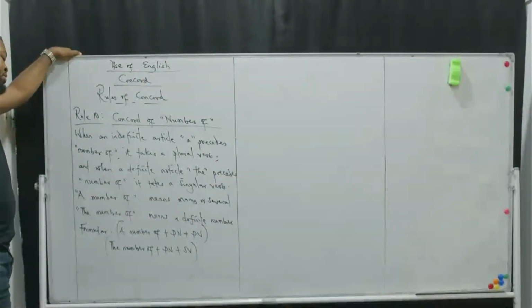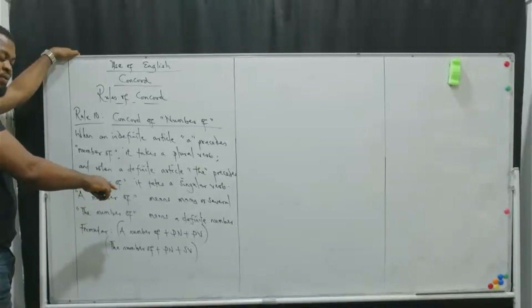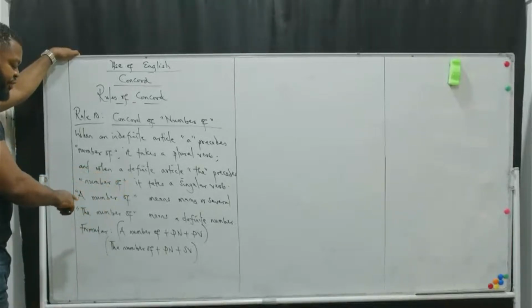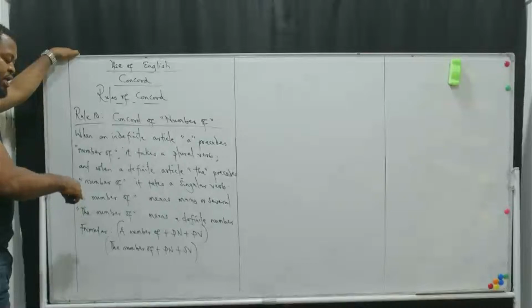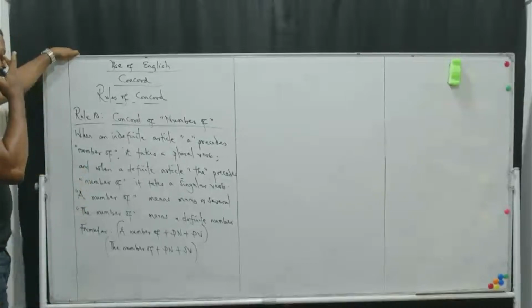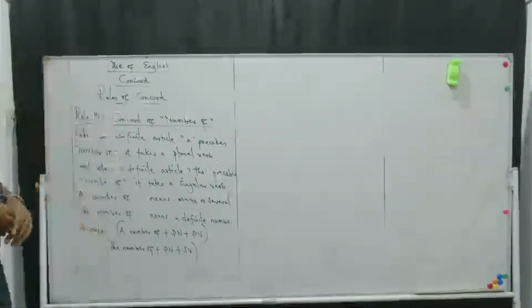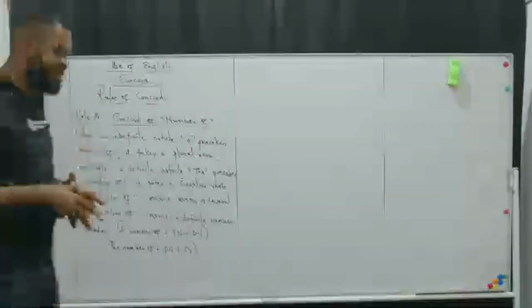Concord of number of. Use the formula to remember: a number of plus a plural noun plus a plural verb, while the number of plus a plural noun plus a singular verb. Remember that a number of means many. It is indefinite, it's not specific.